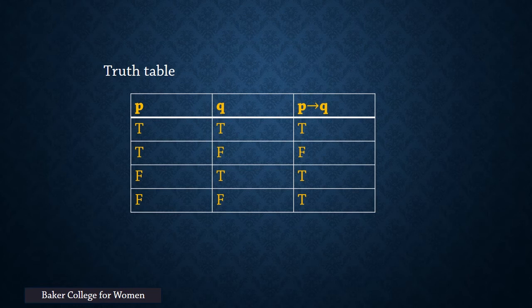This is the truth table for the conditional statement P implies Q. In this truth table, P implies Q is true when both P and Q are true and when P is false.